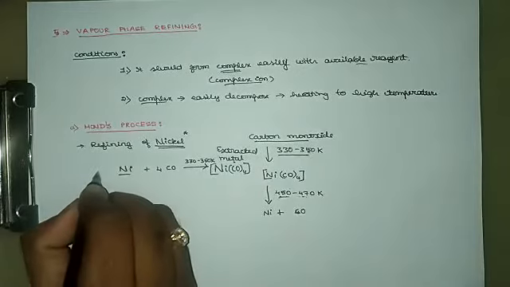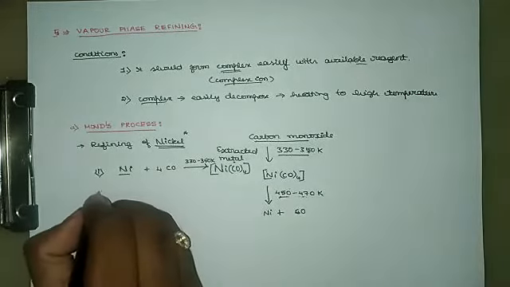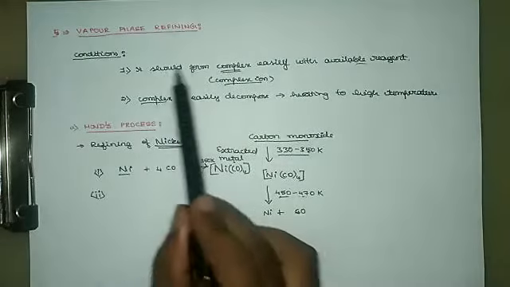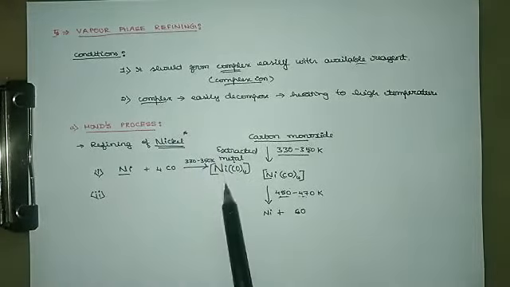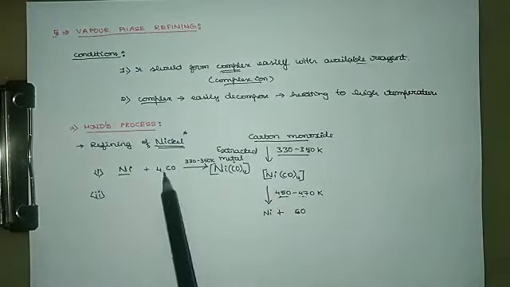This is the first reaction. It explains the first condition: the metal should form a complex, that is Ni(CO)4, with the available reagent. The available reagent here is carbon monoxide.